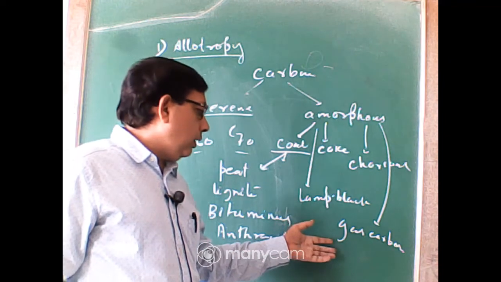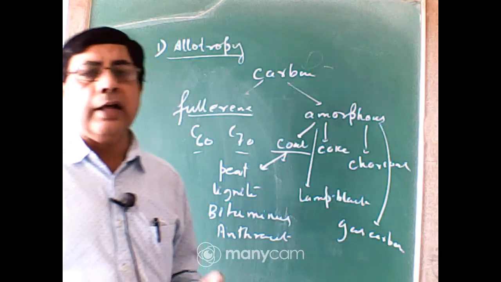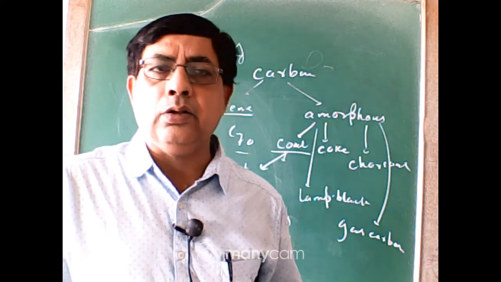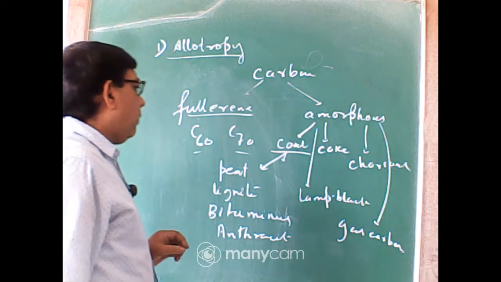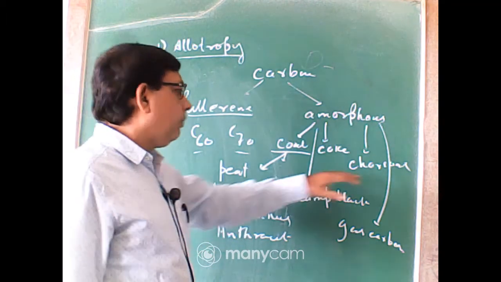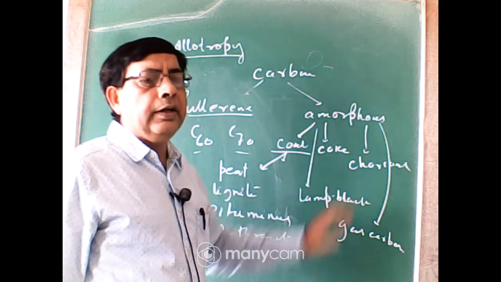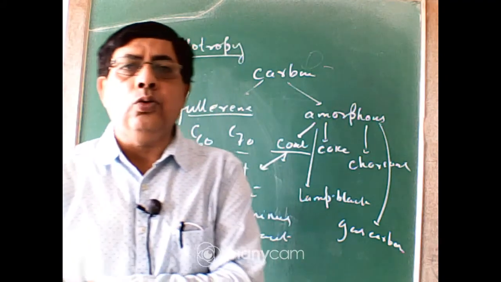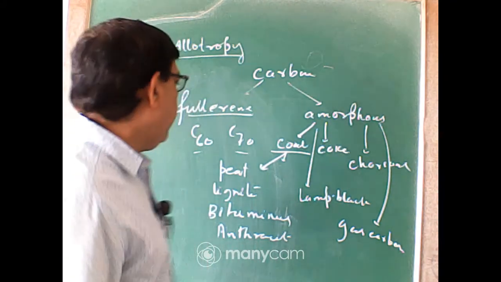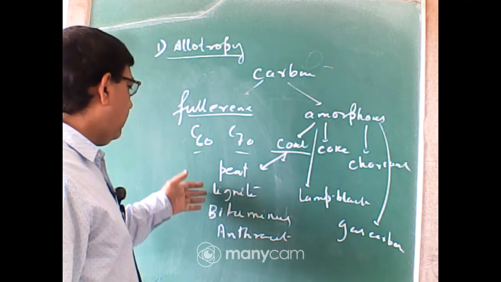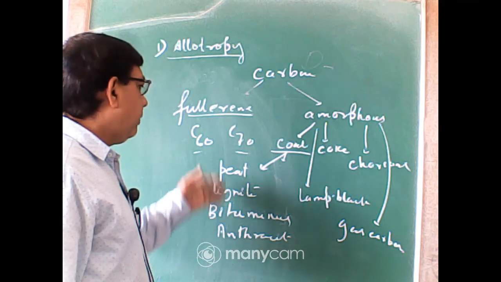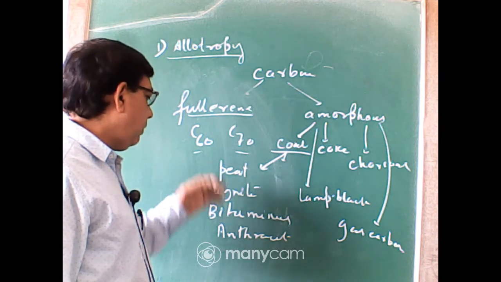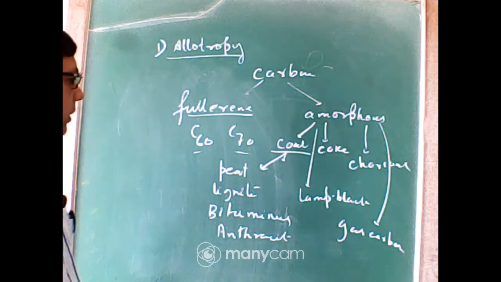Gas carbon is the only amorphous form of carbon that can conduct electricity. So these are different amorphous forms. Among the different amorphous forms, you must remember the different types of charcoal, that is wood charcoal, bone charcoal, and sugar charcoal. Remember the properties of charcoal and two or three uses of charcoal. And the different types of coal, that is peat, lignite, bituminous, and anthracite. Peat is the youngest coal, anthracite is the oldest coal. Carbon content in peat is minimum and carbon content in anthracite is maximum.